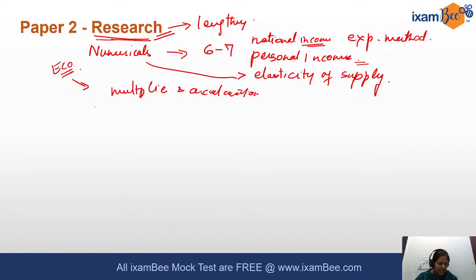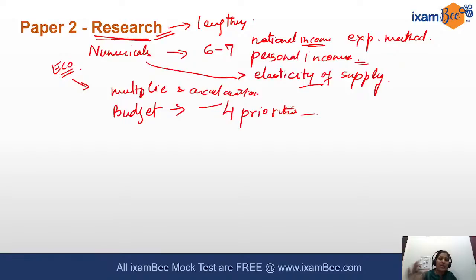So in the economics, the first section of research, these were the questions: GDP related calculations, elasticity, multiplier and accelerator related questions. And there was a question on the current budget, a very simple question. This year's budget has 4 priorities, right? They had asked you to identify which one is not, and the exact same question was given by us in the 50 important questions on budget this year. So you had to identify which of the following was not one of the 4 priorities.